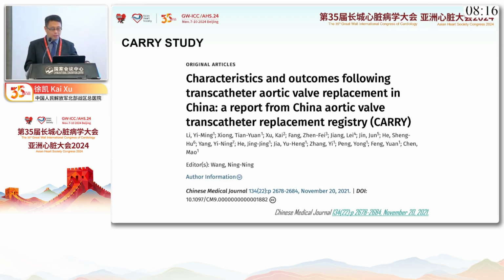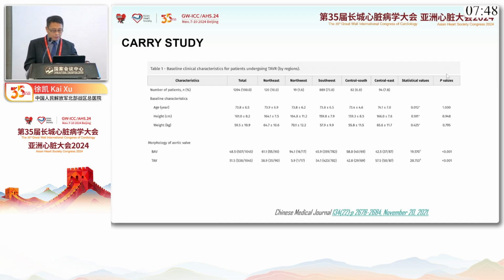The previous studies are from the Western world, and we have two domestic studies of TAVR in China, especially for bicuspid patients. First, the CARRY study is led by Mo Chen from Huaxi Hospital, and my center also attended this study. It's a multi-center registry study. This is the baseline. We collected more than 1,000 patients in total. The mean age is 73 years old.